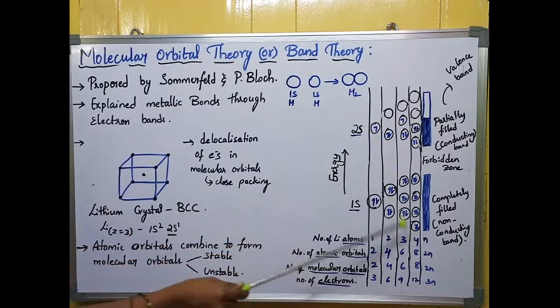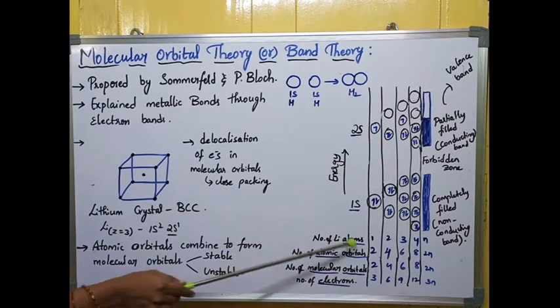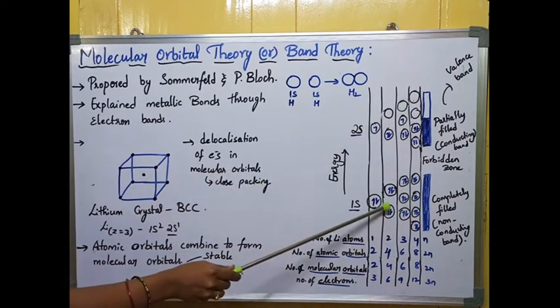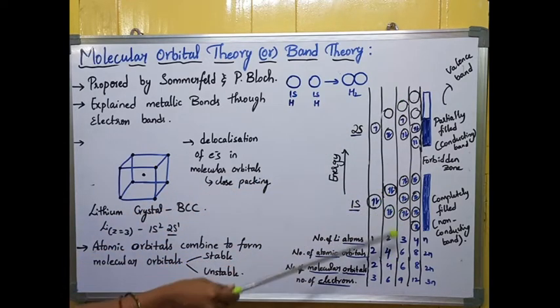Next, coming to the third case, I am taking 3 lithium atoms. So 3 into 2, there will be 6 atomic orbitals and 6 molecular orbitals. The atomic orbital number is equal to the molecular orbital number. One atom has 3 electrons, so 3 atoms will have 9 electrons.